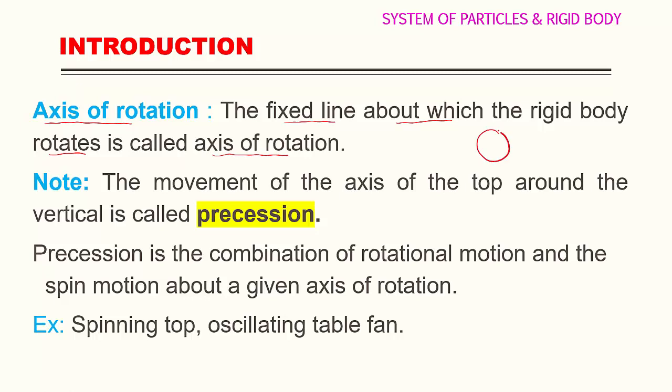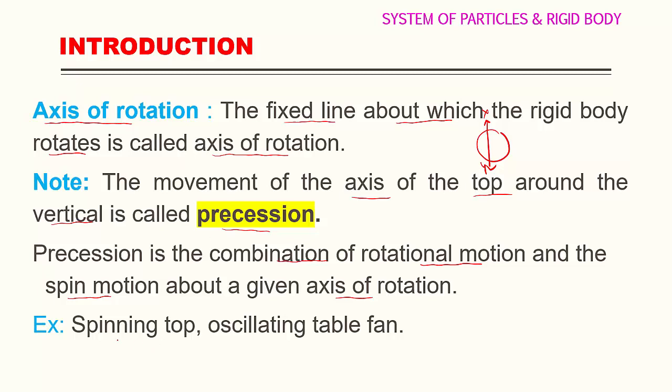So if this is the object and here this is the axis of rotation xy, then this fixed line about which the rigid body rotates is called the axis of rotation. Then the next point: the movement of the axis of the top around the vertical is called precession. Precession is a combination of rotational motion and spin motion about a given axis of rotation.